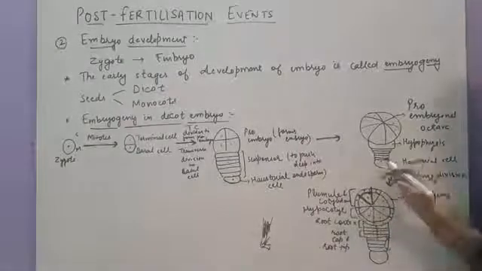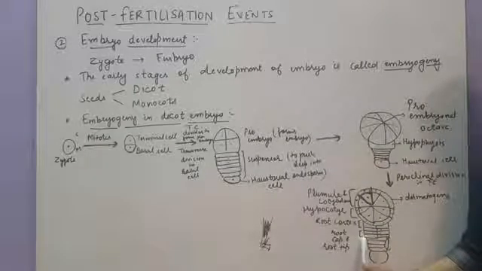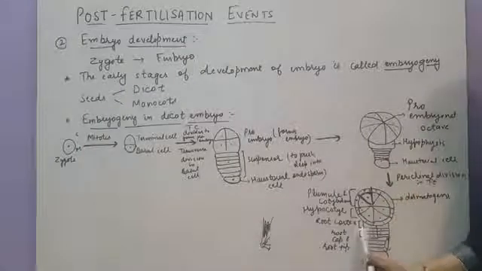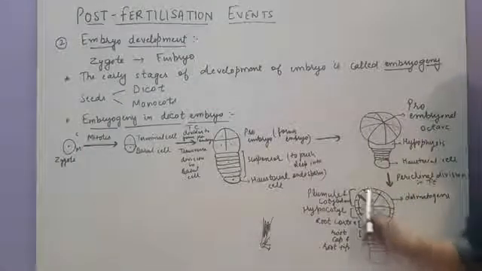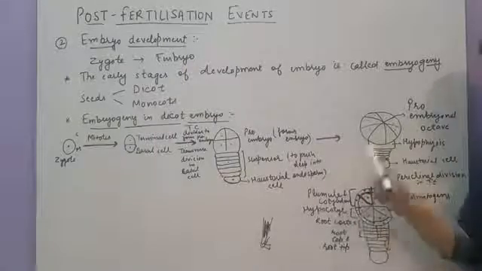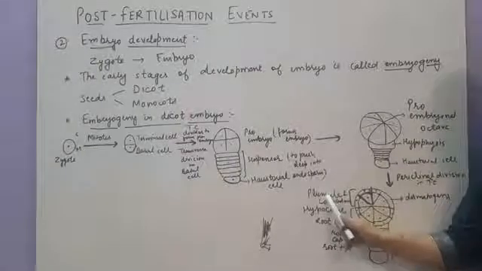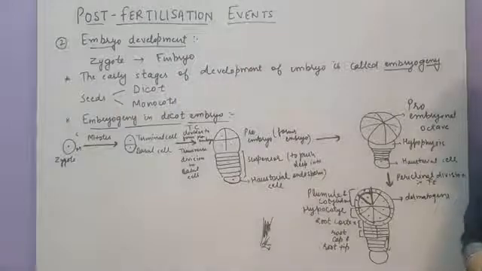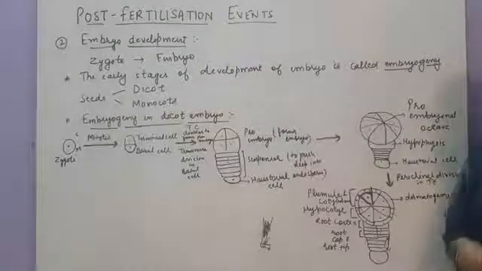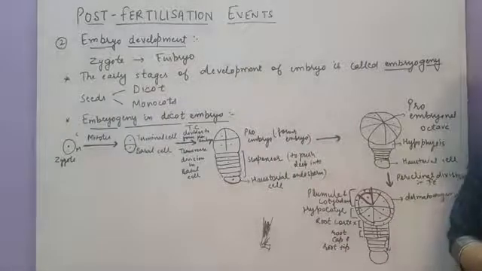Let me repeat the fate of the embryo again so that it will be more clear. The lower 2 cells of the hypophysis will form the root cap and root tip. The upper 2 cells, which are towards the embryonal axis, will form the root cortex. The lower 2 cells of the pre-embryonal structure will form the hypocotyl and the upper 2 cells will form the plumule and cotyledon. Now let's see the significance of the suspensor, how the suspensor will help the embryo to get nutrition from the endosperm.